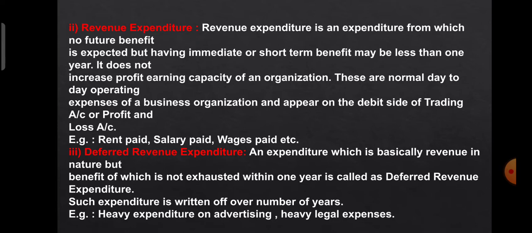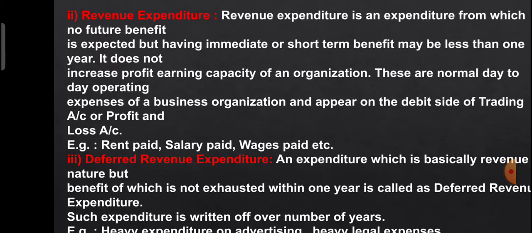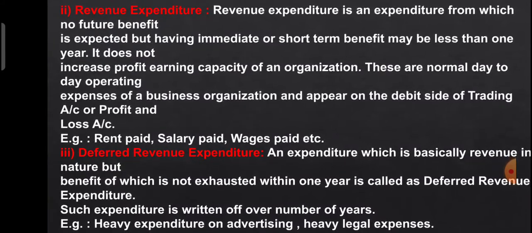So this 5 lakh expenditure will not be paid in only 1 year. It will be paid in future years. So every year they have decided to pay, suppose at least 50,000 every year, the deferred revenue expenditure, and that 5 lakh will be divided into a number of years. So slowly and gradually every year some part of that expenditure will be paid by the company, and that is known as deferred revenue expenditure.